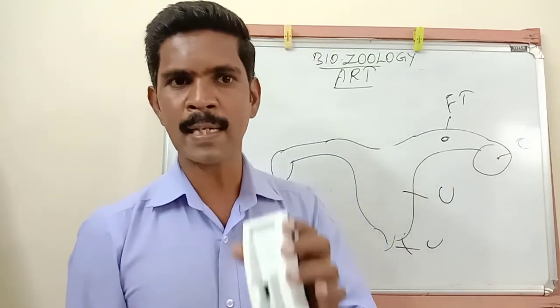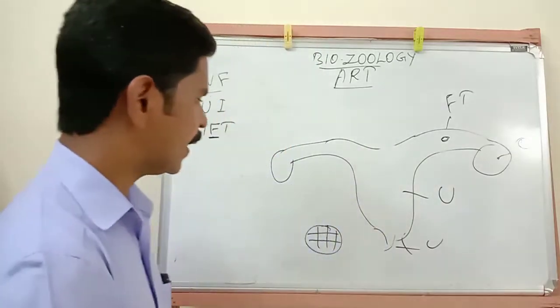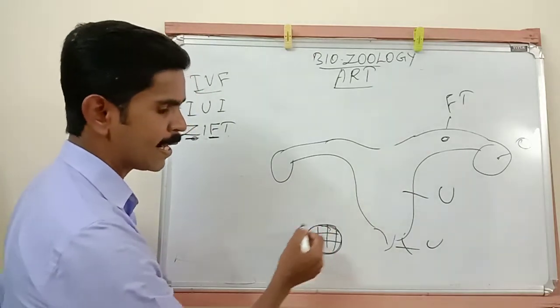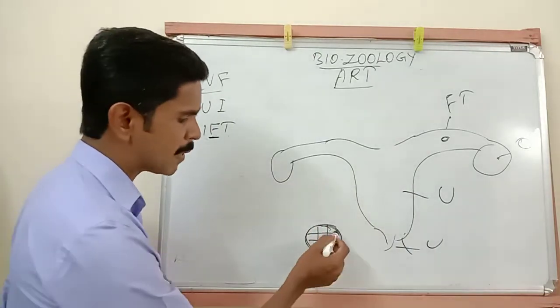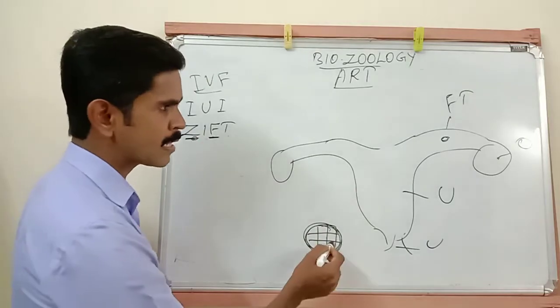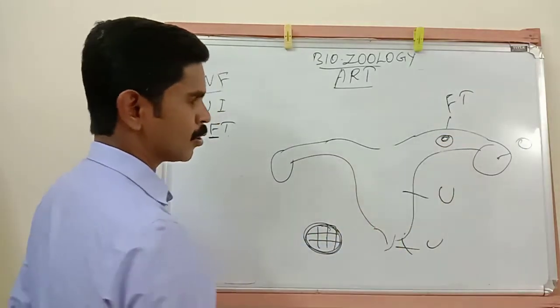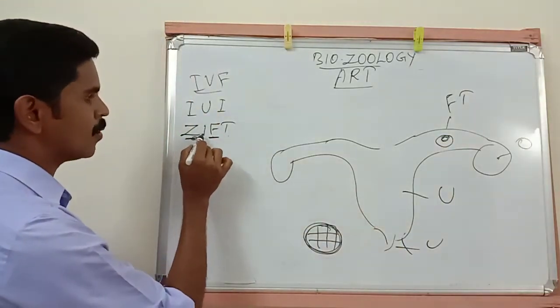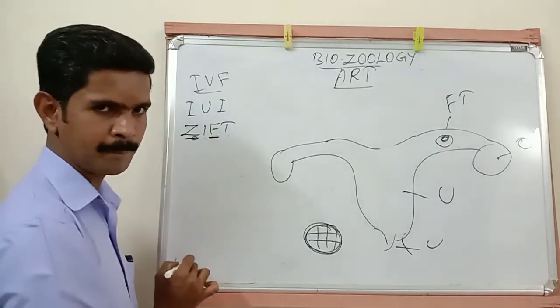So this method is called zygote intrafallopian transfer.